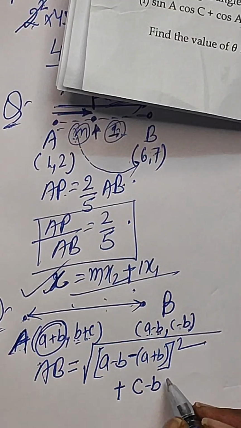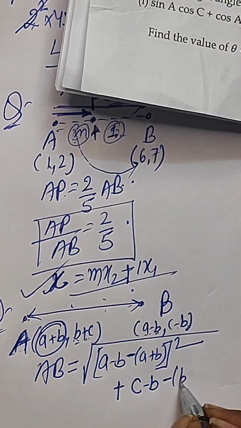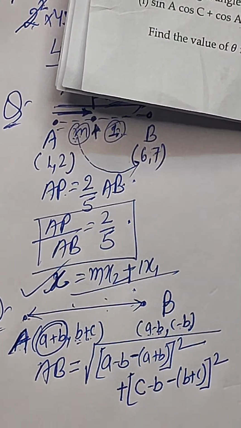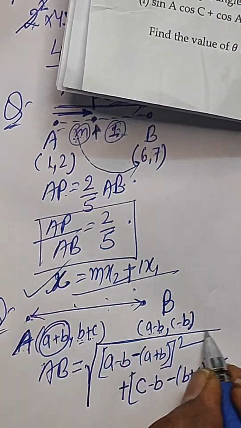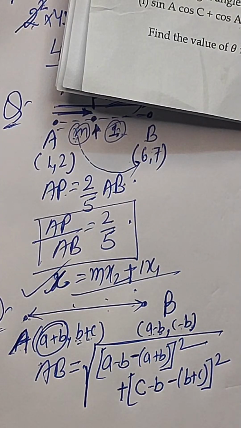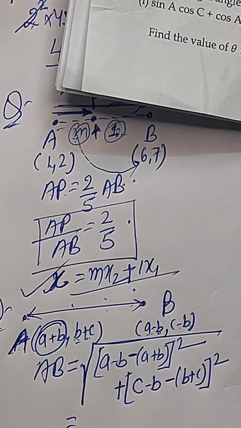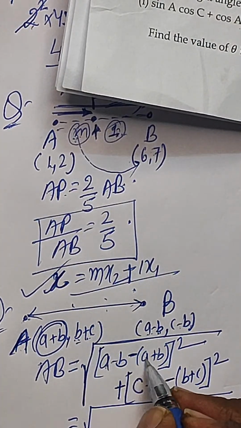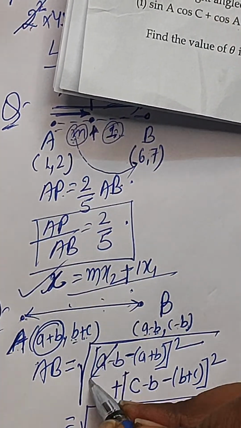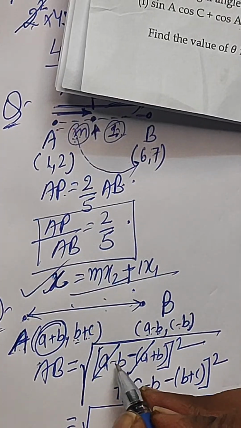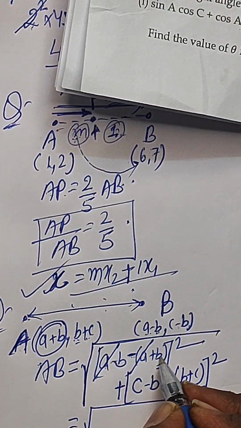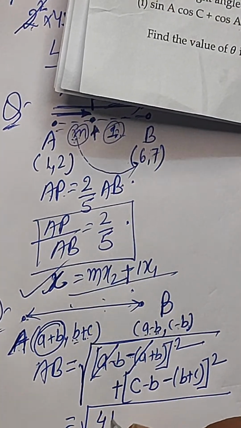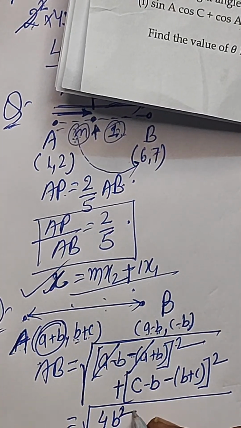Okay, so minus B plus C, and all this in the bracket, whole square, and root over all this. This will give you the distance. So it will give you root over of, here you can see minus A becomes minus A, that's why A and A will be cancelled, and minus B and minus B, so it will be equal to minus 2B and whole square, that will be equal to 4B square, right?